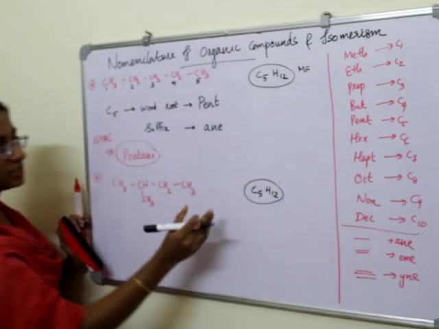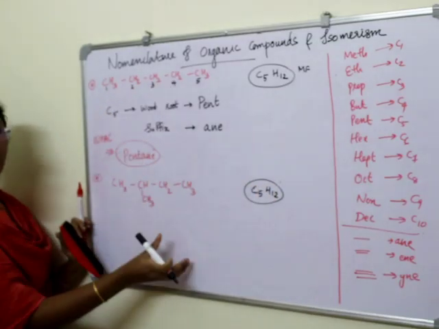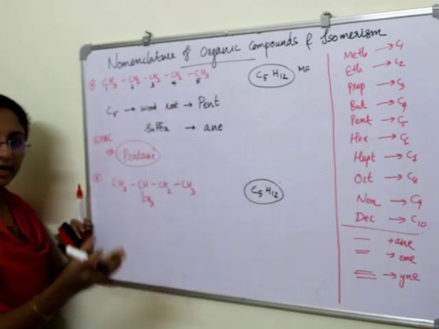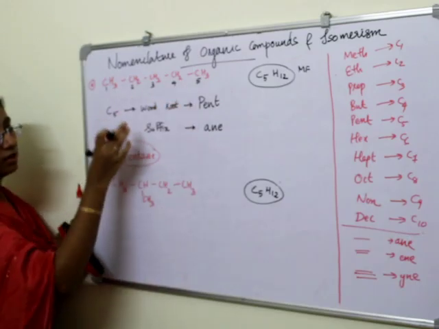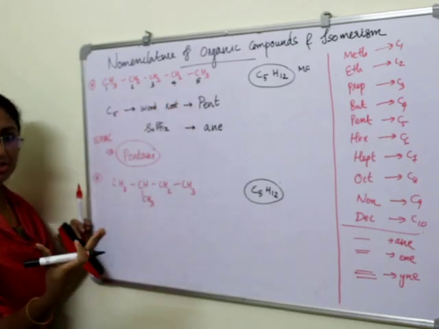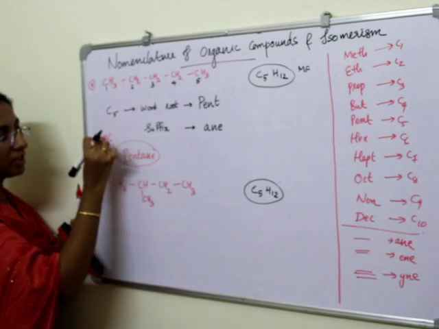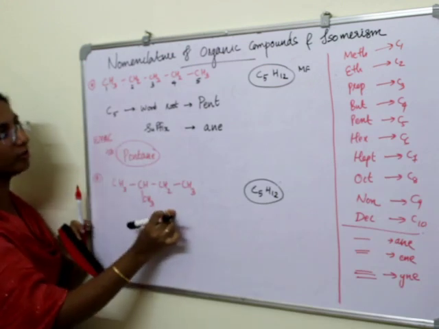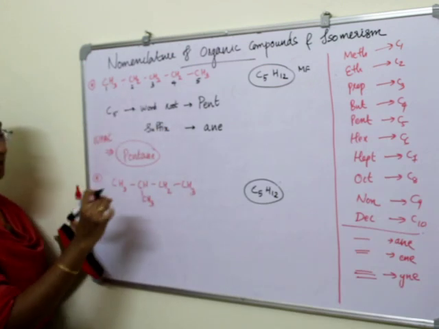C5H12. But there is a difference in the structure of this hydrocarbon. So, naturally, the name of this hydrocarbon will also change. The IUPAC name of this hydrocarbon will be different from this hydrocarbon.